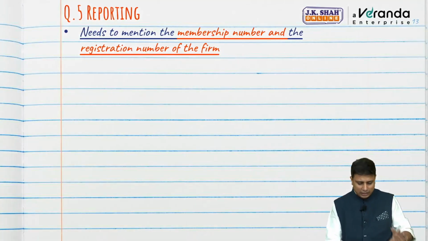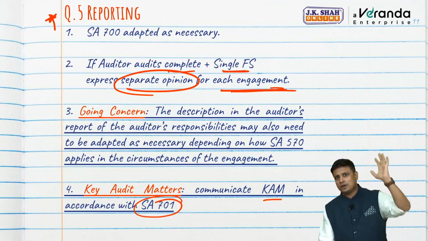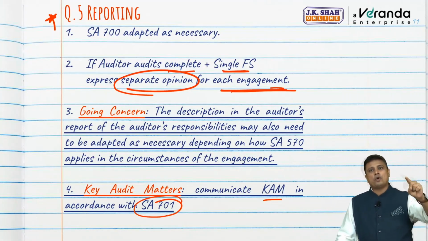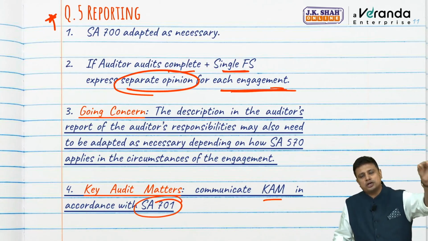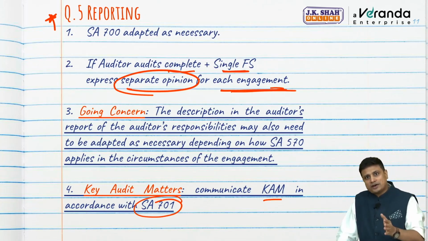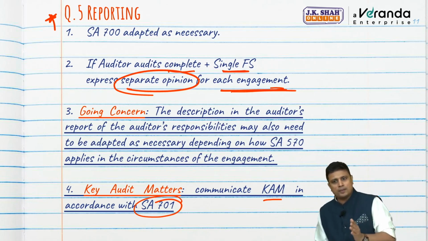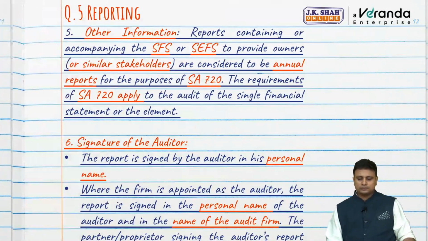So once again, let me revise what I have covered so far. Firstly, SA 700 will be adapted as necessary. If I'm appointed as auditor of a single financial statement as well as a complete set, I will issue two separate opinions. As per SA 570, I have to include going concern in my auditor's responsibility. For key audit matters, we will have to comply with SA 701.